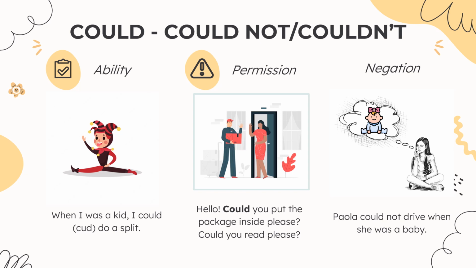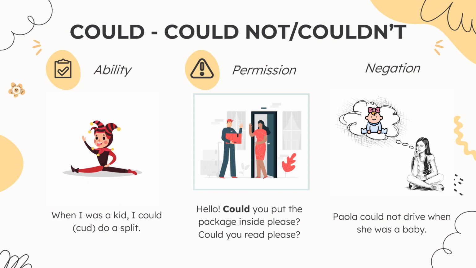For example, for the example of ability, remember I told you things you could do as a child. When I was a kid, for example, I could do a split. Could. So here I want you to practice the pronunciation. It's not cold, it's not cooled, it's could. Could.